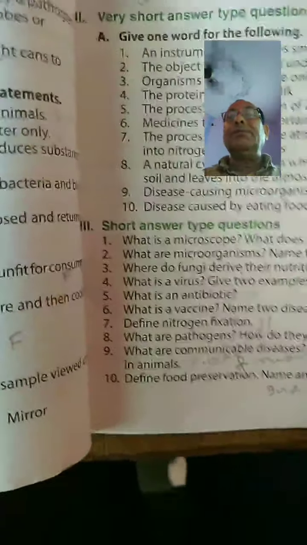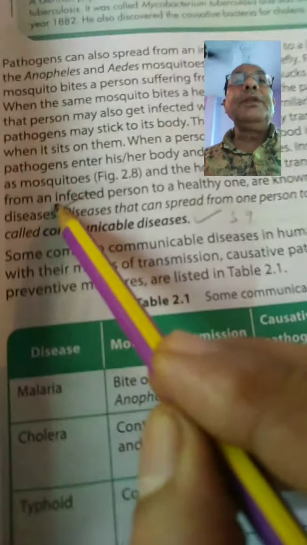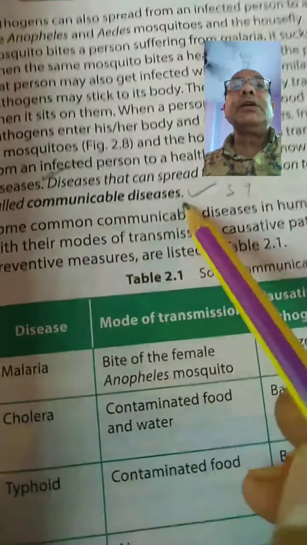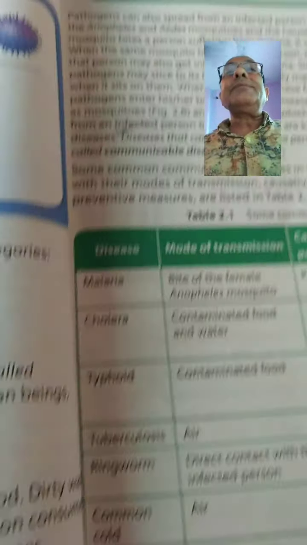Now next question, question number 9. What are communicable diseases? Give 2 examples of communicable diseases. You will get the answer on page number 33 and 34. Diseases that can be spread from one person to another are called communicable diseases. This is the answer of communicable diseases.